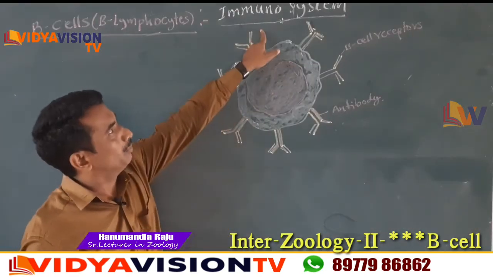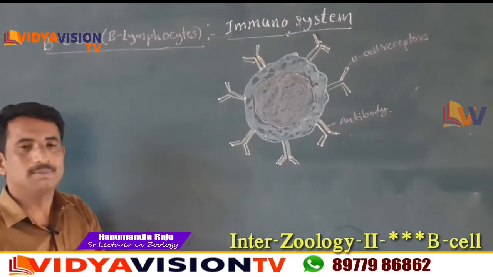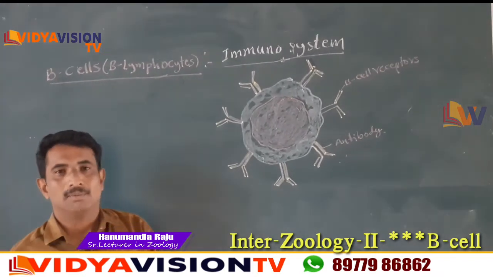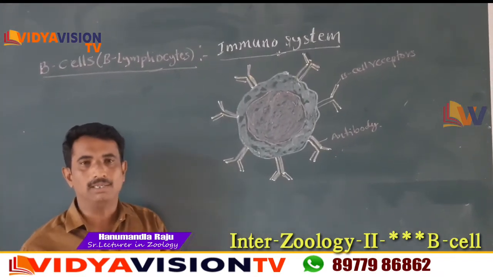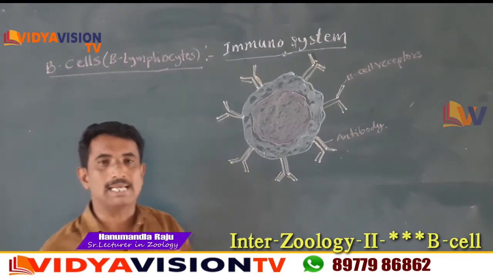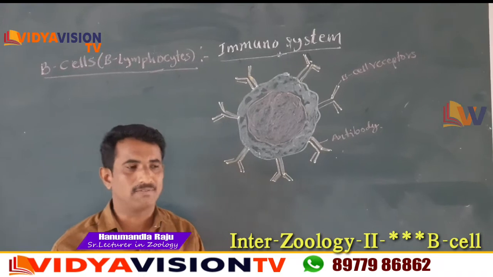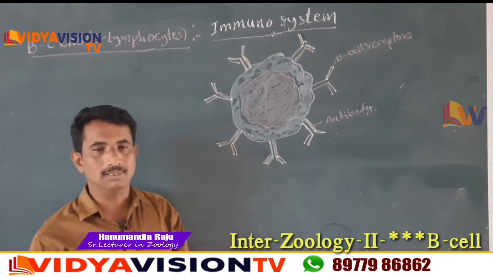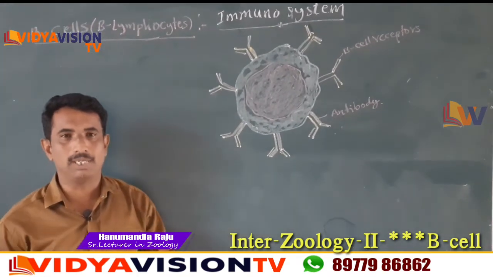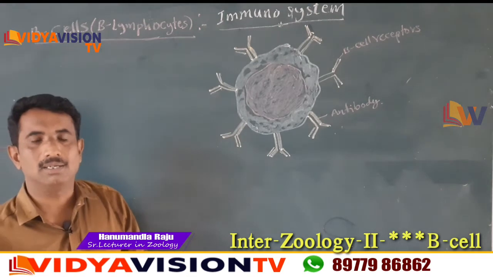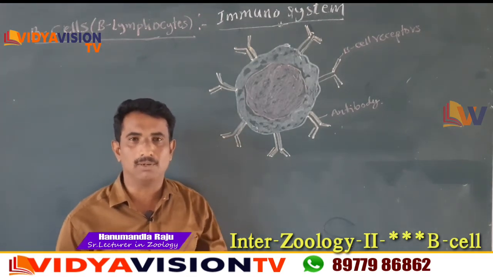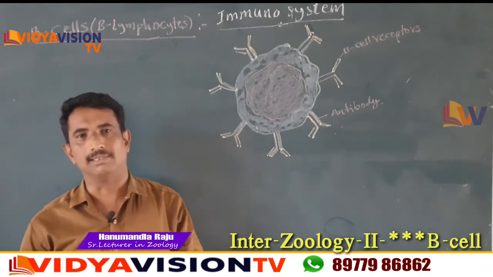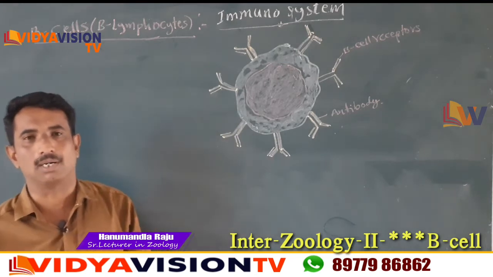The topic is immunosystem. Immunosystem means whenever pathogens, meaning bacteria and viruses, enter into the body, our body produces antibodies. Those antibodies fight against the pathogens or antigens. That system is called the immunosystem.